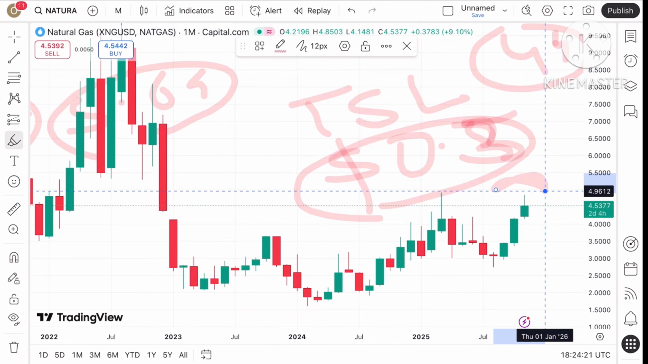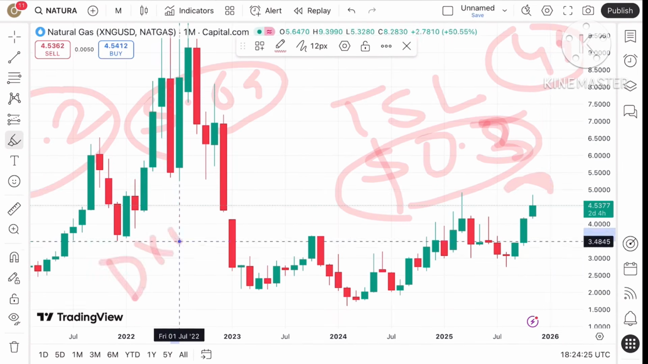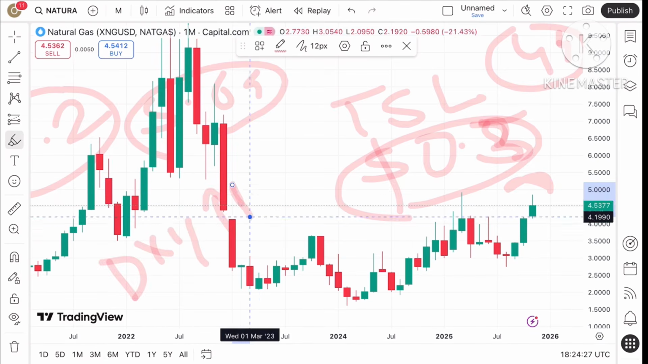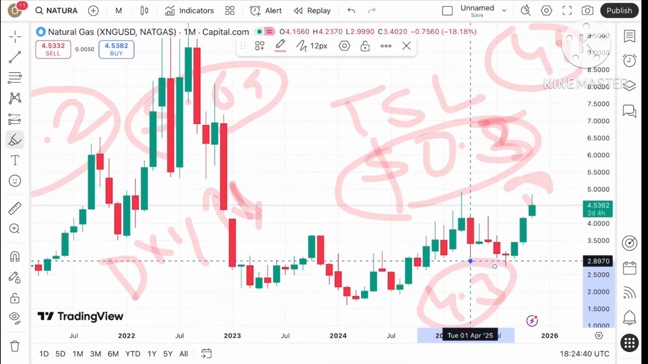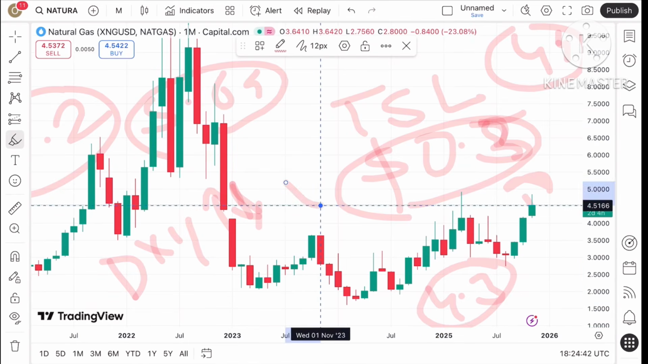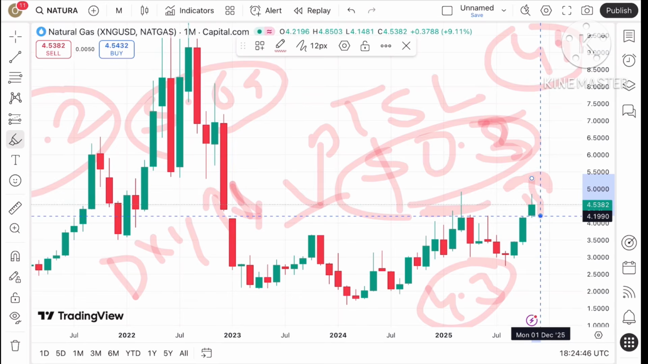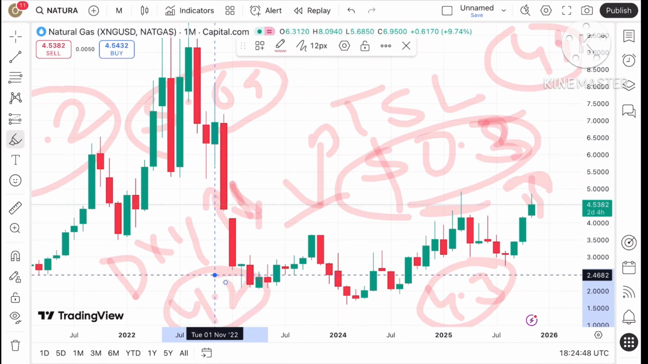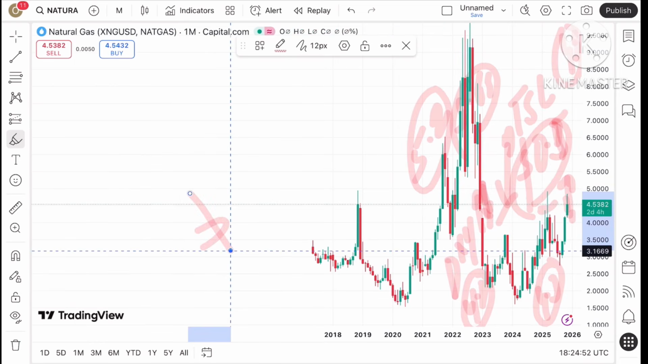Now suppose it starts coming down. The market is uncertain, and if the dollar index starts rising above 100, then there is a probability that natural gas, if it touches a level of 4.3, can bounce back from this particular level. But if the price goes below this level, a chance of touching 4.2 can be seen, and if it falls below this level, it can touch a level of $4.